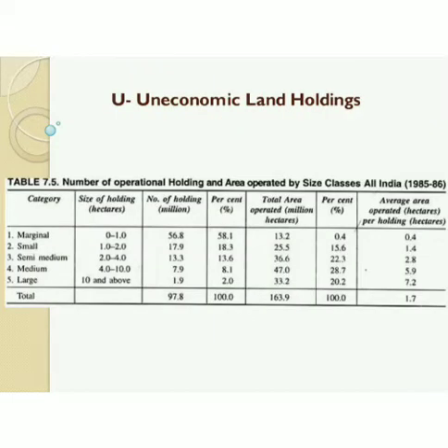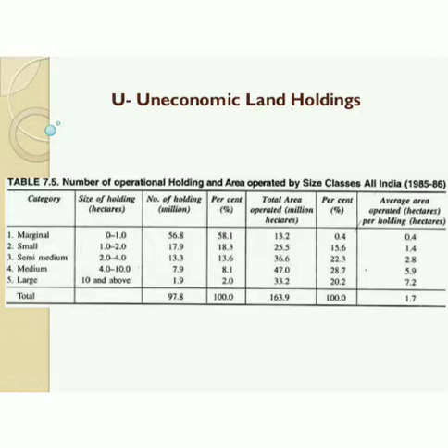The second U stands for uneconomic land holdings. If you look at the table, you will see that in India, a large percentage, almost 56.8%, have an average land holding of less than 0.4 hectares. Now that is very small.